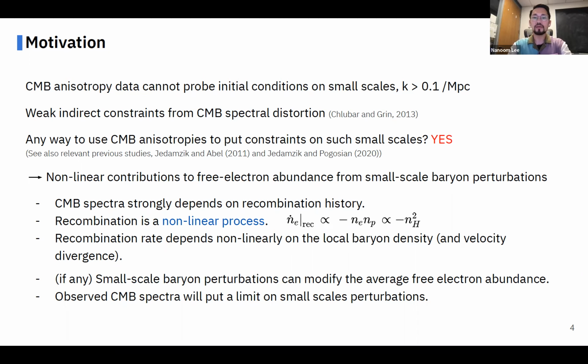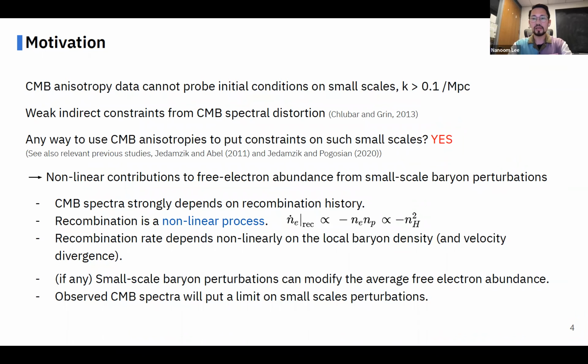In the early universe, photons and baryons form a hot plasma. As the universe expands, the temperature of the universe decreases. At some point, protons and electrons start to recombine for the first time in the history of the universe, so the photons are decoupled. This is called the cosmological recombination.